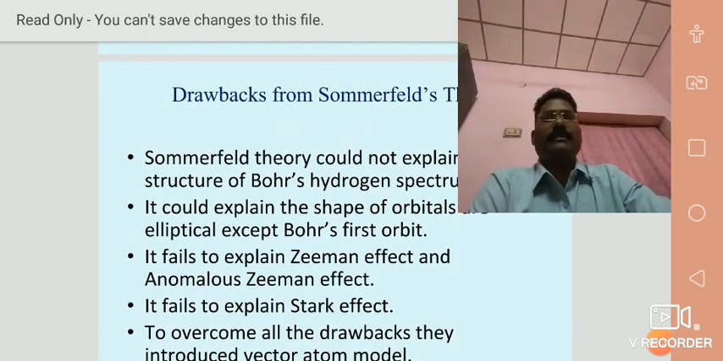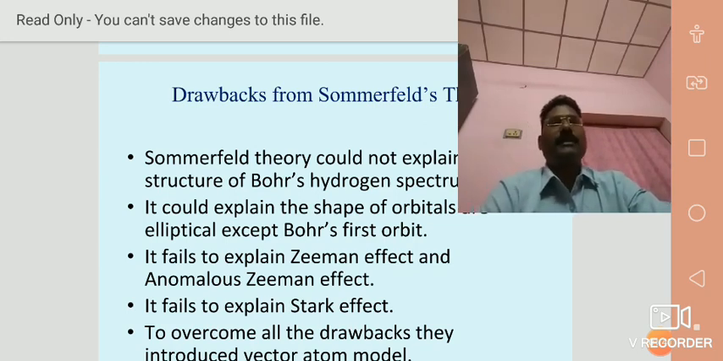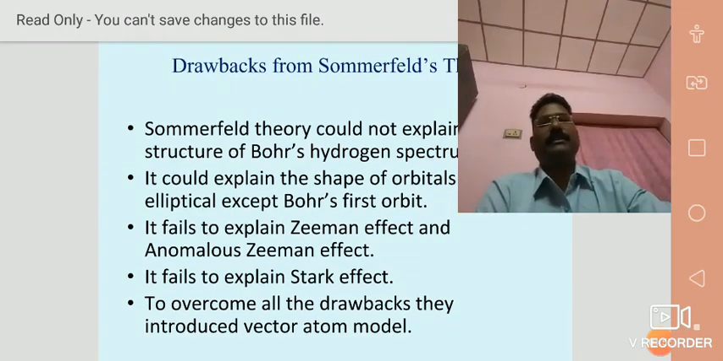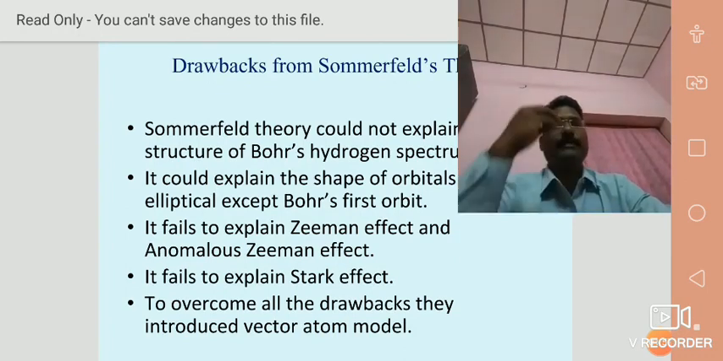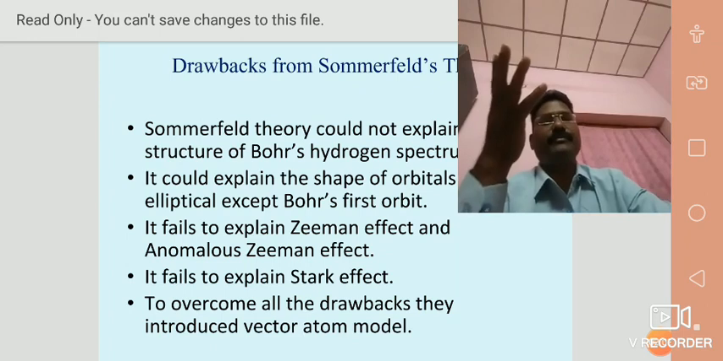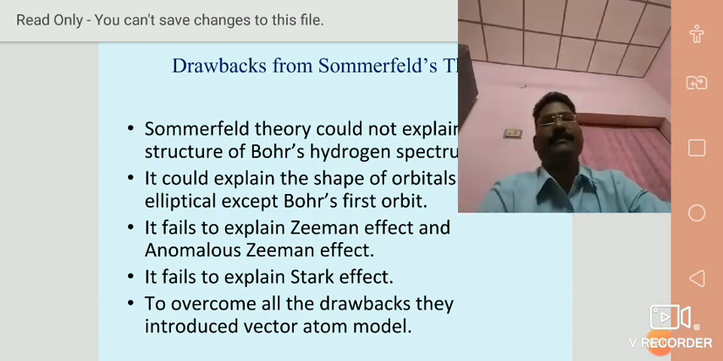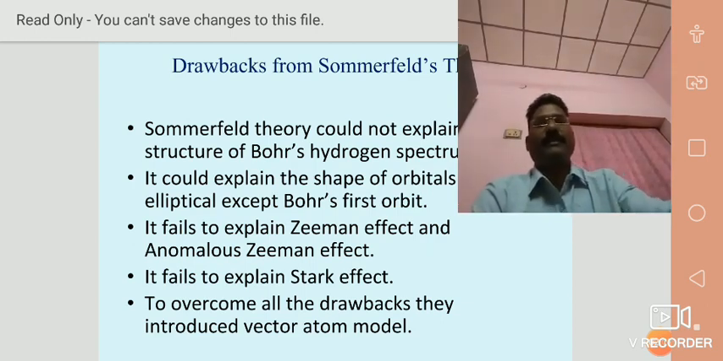What is Zeeman effect? In the previous episode, I clearly explained about the Zeeman effect. Whenever a source of spectrum is placed in external magnetic field, each line can be resolved into two or three component lines. The effect is called Zeeman effect. The new point in this topic is anomalous Zeeman effect. Whenever the source of spectrum is placed in external weak magnetic field, each line can be resolved into more than three component lines. This effect is known as anomalous Zeeman effect.